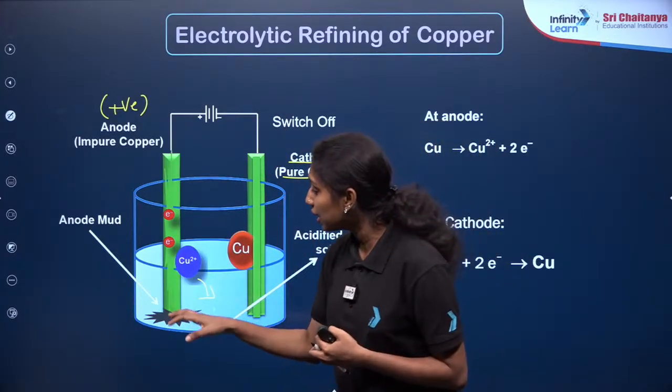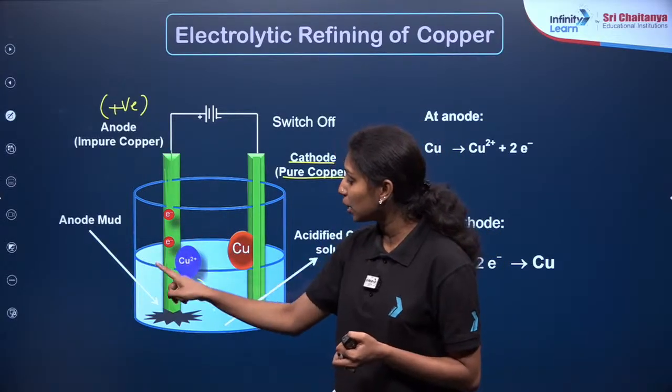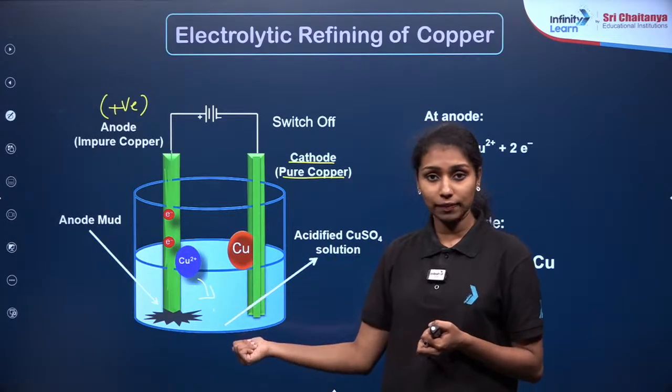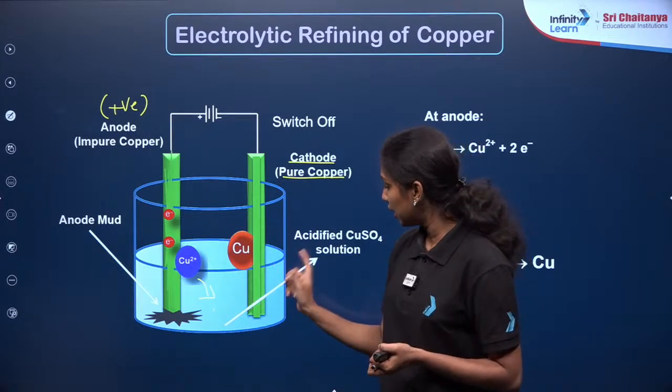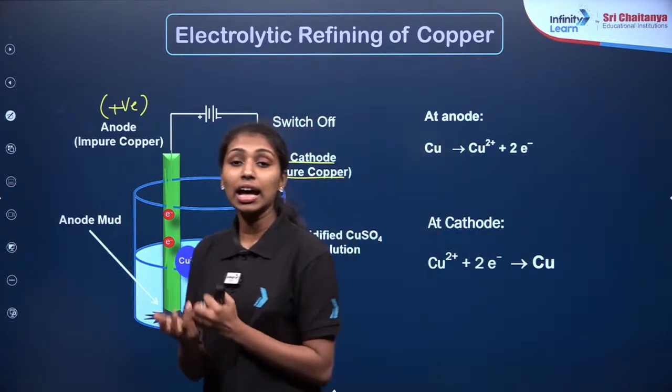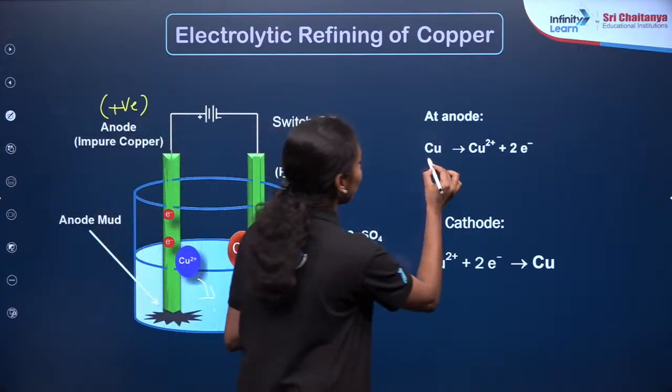So what you are observing here, the copper ions from the impure copper will go towards the copper sulfate solution, and the copper from the copper sulfate solution will move to the cathode. So our pure metal will be deposited over the cathode, right? This will be our reaction given here.